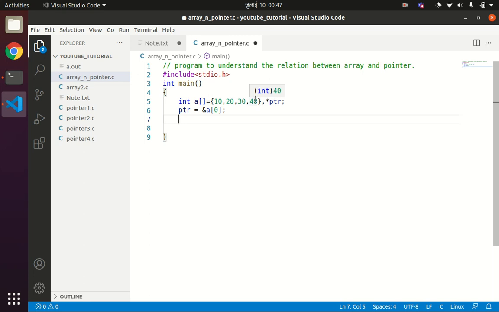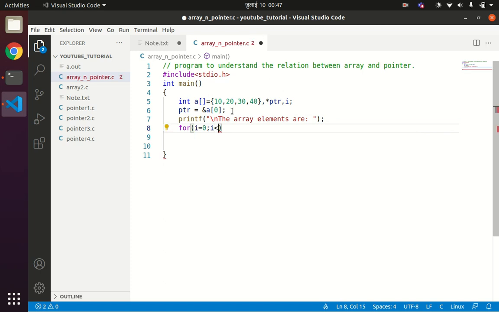So for that I will declare one more variable, something like this. Now say printf, the array elements are, we are simply displaying the elements of the array here, backslash n. For i equals 0, i less than, how many values are there? 4, 1 2 3 4. So obviously the index will be generated from 0 to 3, and then i plus plus.